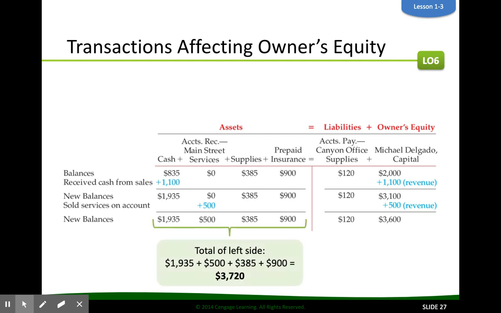So if you are taking a test and you have these values here, we have our balances for each account. It's just good practice to add up the left side of the equation and add up the right side of the equation just to make sure that our accounting equation is always in balance. So that is what this slide is showing you. All those balances at the bottom were added. Left side equals the right side, and we're good to go.